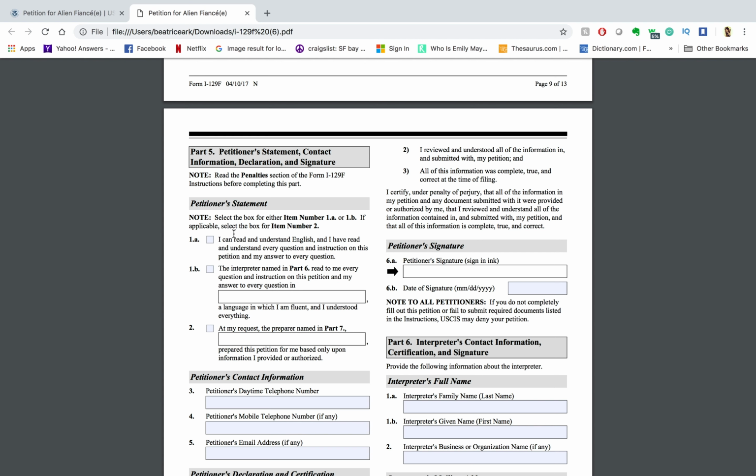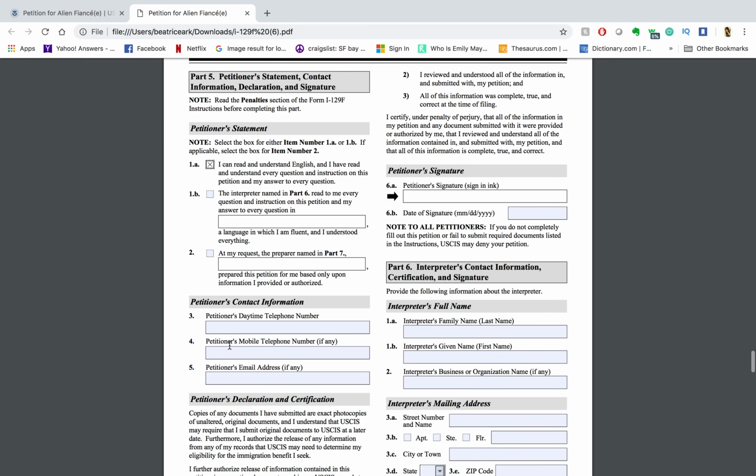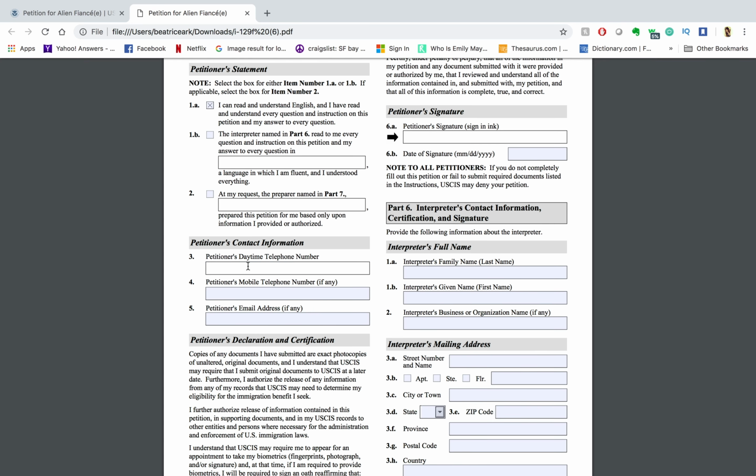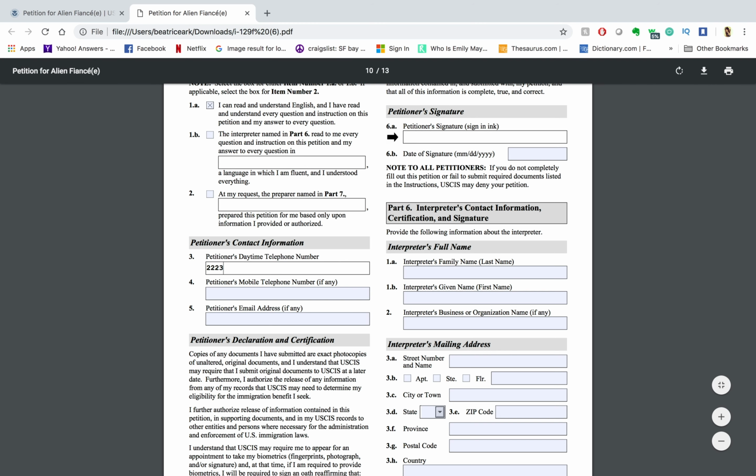So for the petitioner statement, I said that I can read and understand English, and I have read and understand every question and instruction on this petition and my answer to every question. And if you did have an interpreter, then you can mark this. If you had a preparer, mark that. I do not have any of those, so I skipped that. And then I'm going to put in my phone number. Since it's still the same phone number, I included that again, just so I wouldn't have any questions asked. And we'll put in my email.